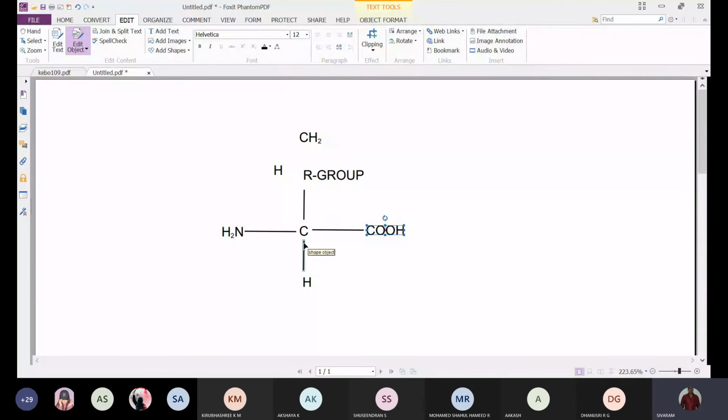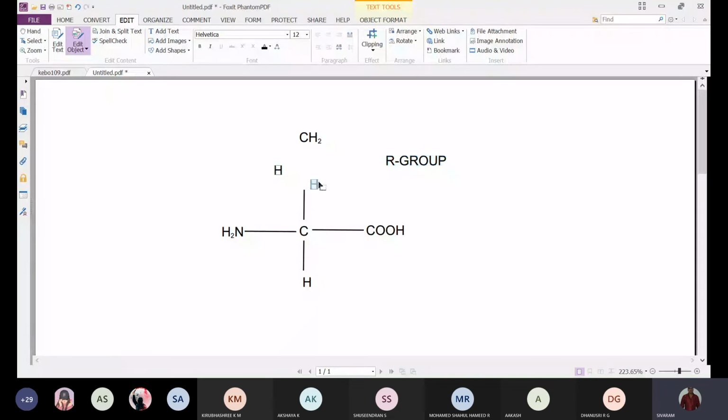That's why all the amino acids are called alpha amino acids except one, which has a hydrogen instead of an R group.